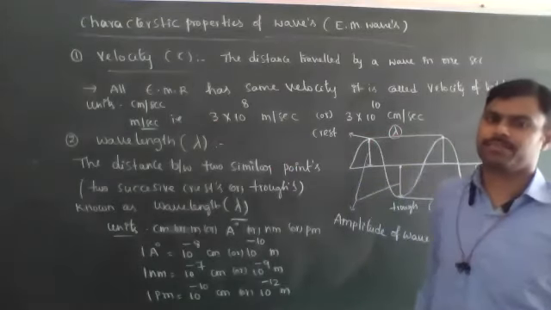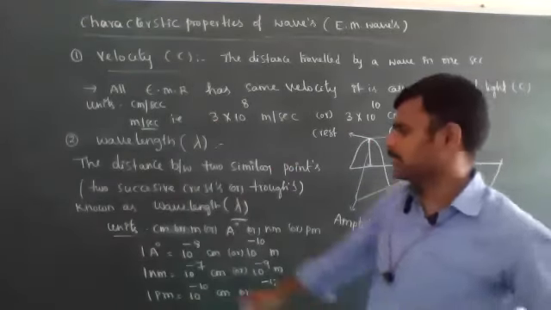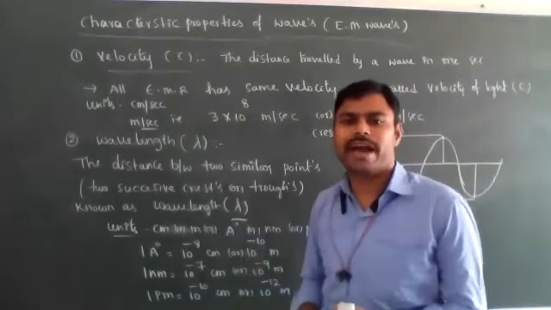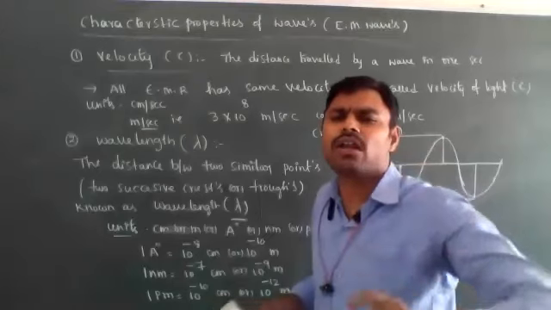Next, wavelength. Wavelength units are either centimeters or meters, because the wavelength of electromagnetic radiations is very small.